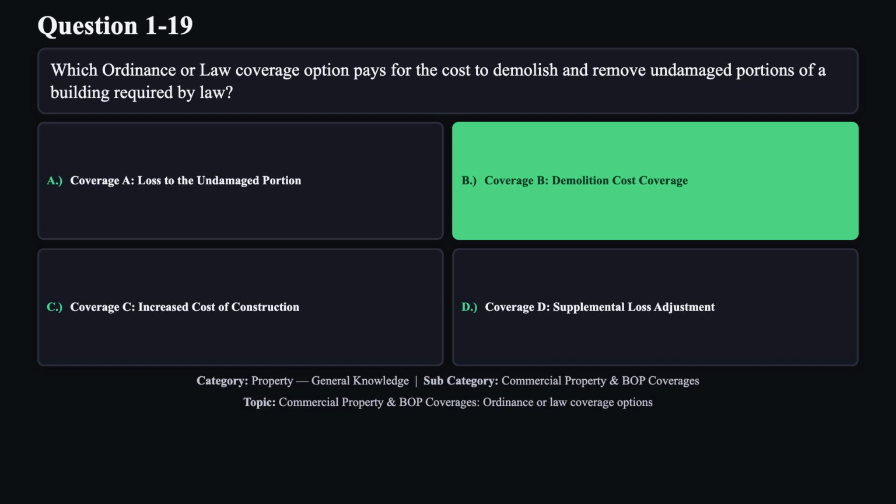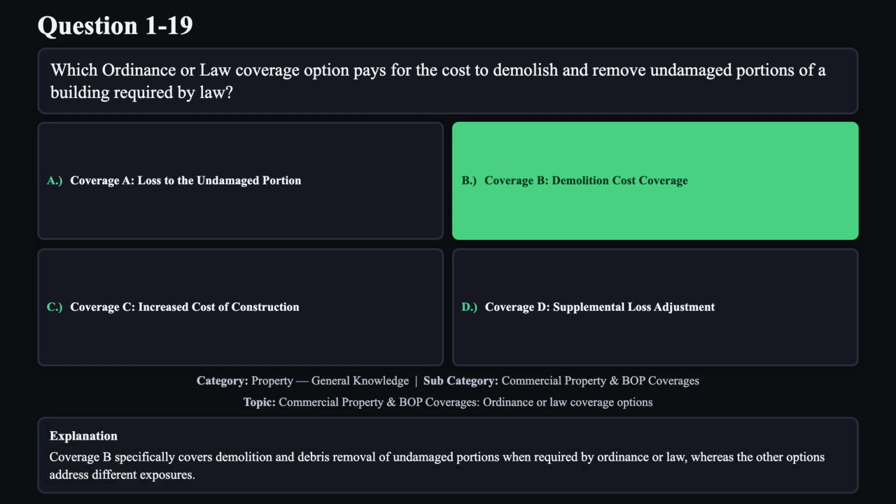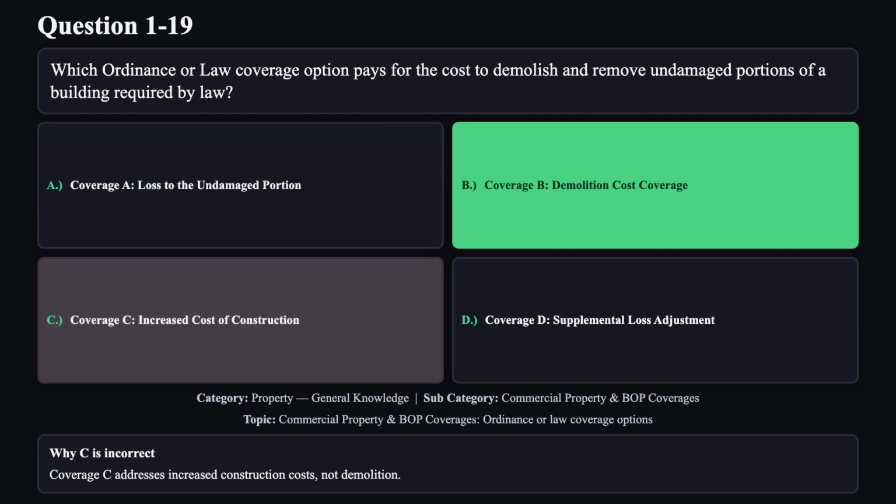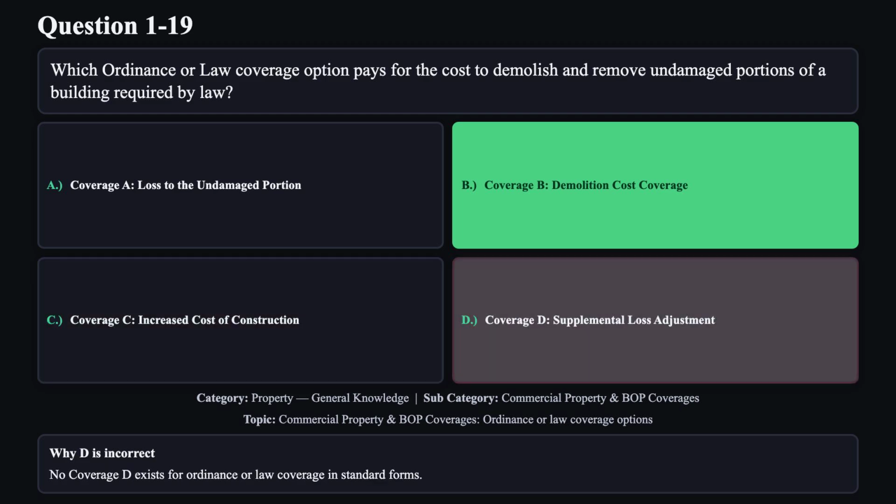The correct answer is B. Coverage B specifically covers demolition and debris removal of undamaged portions when required by ordinance or law, whereas the other options address different exposures. Reason A is not correct. Loss to undamaged portions, coverage A, covers loss value, not demolition costs. Reason C is not correct. Coverage C addresses increased construction costs, not demolition. Reason D is not correct. No coverage D exists for ordinance or law coverage in standard forms.